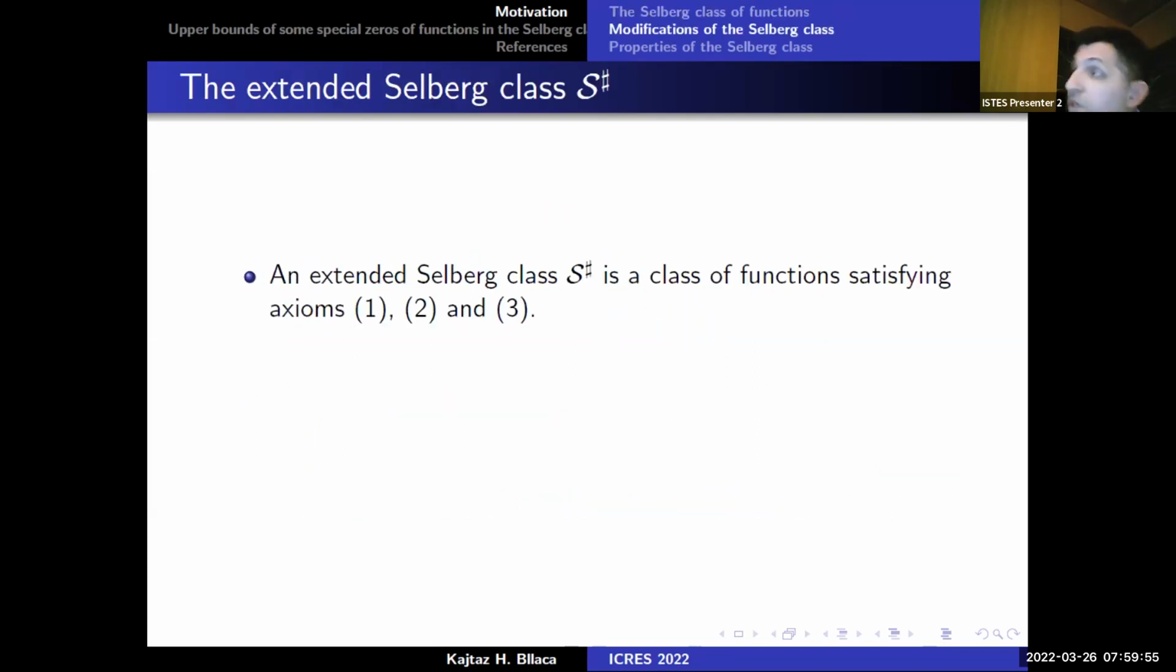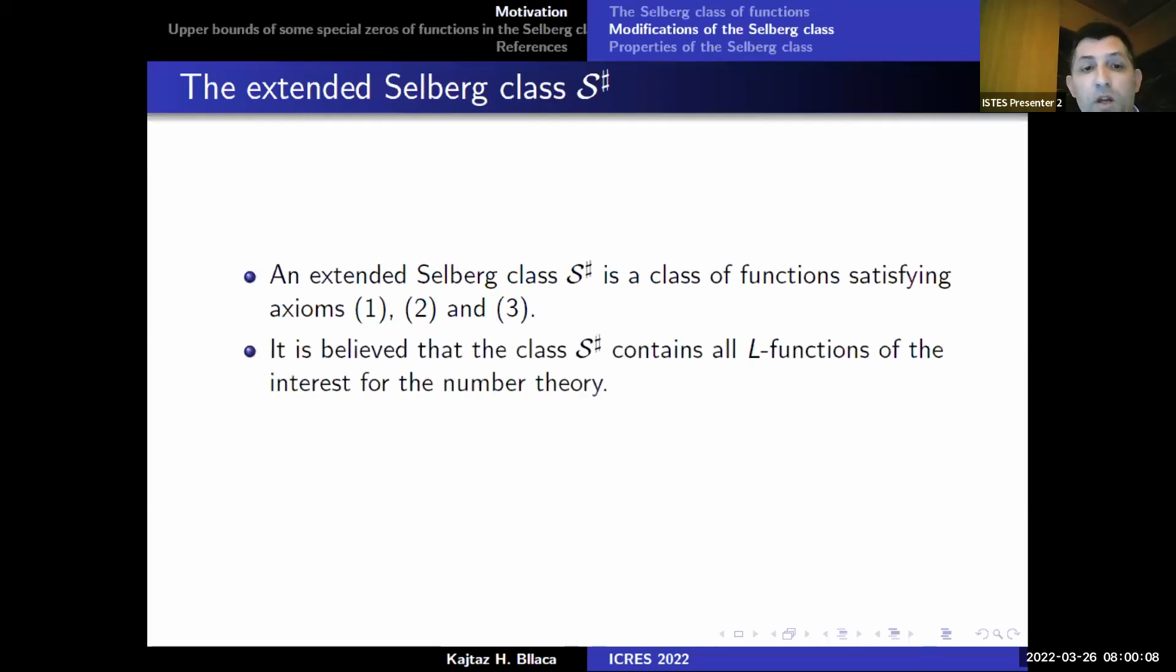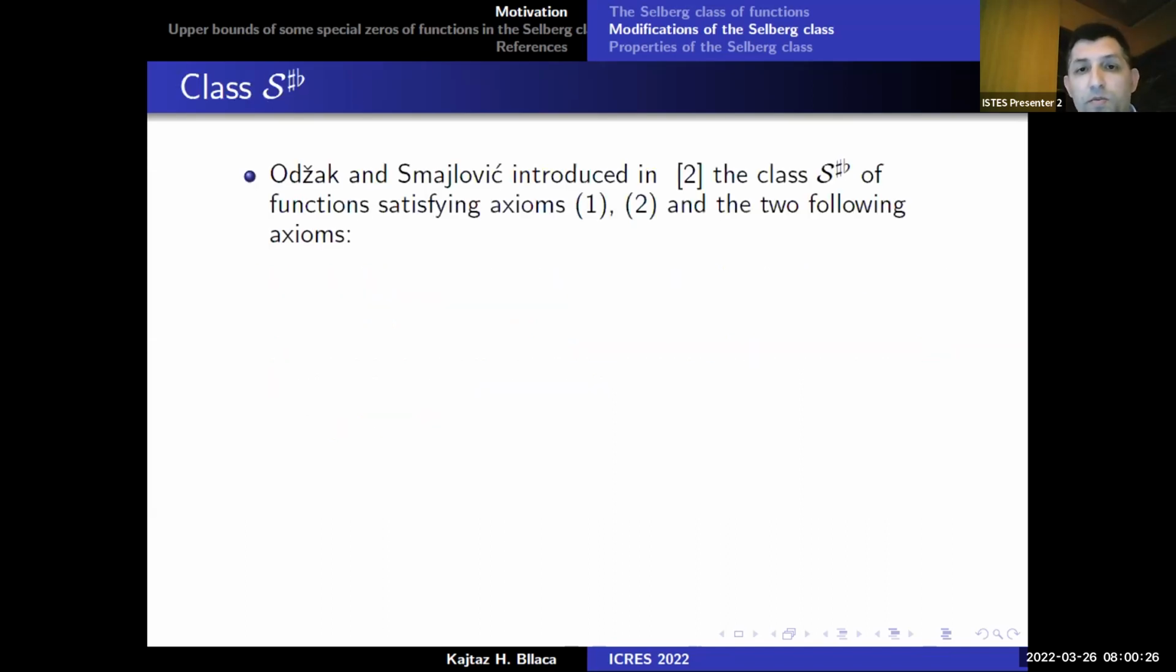Now I will give the definition of the extended Selberg class, which we denote by S sharp, which is the class of functions of the Selberg class but satisfying only the first three axioms. It is believed that this class S sharp contains all the L-functions which are of interest in number theory. It means that it contains the Selberg class.